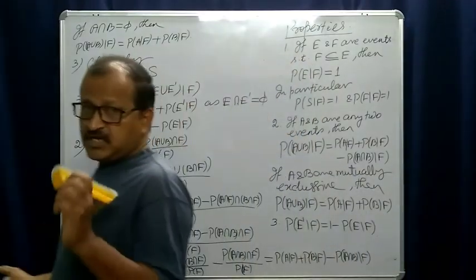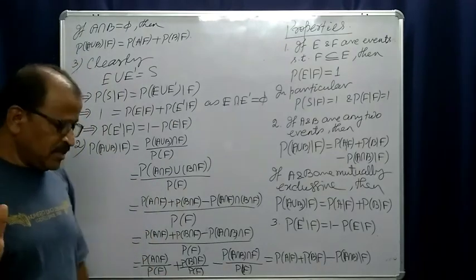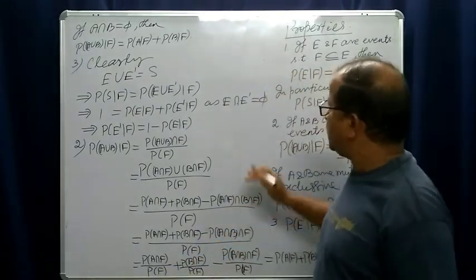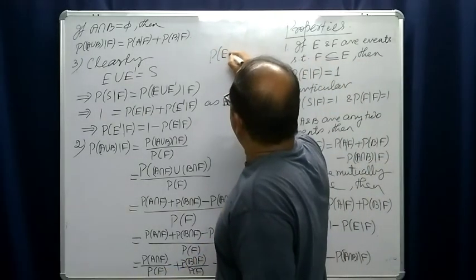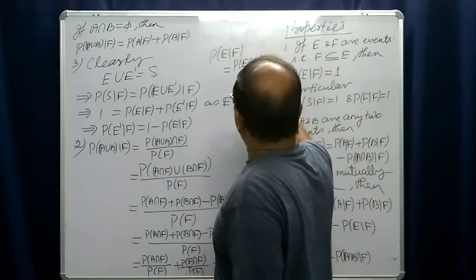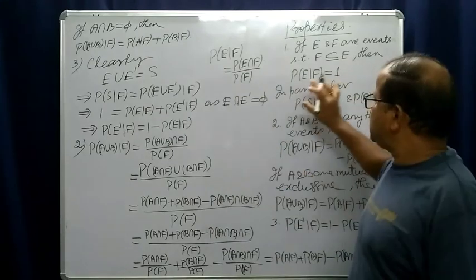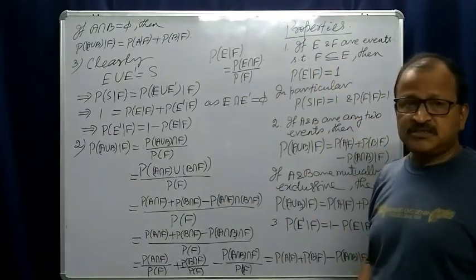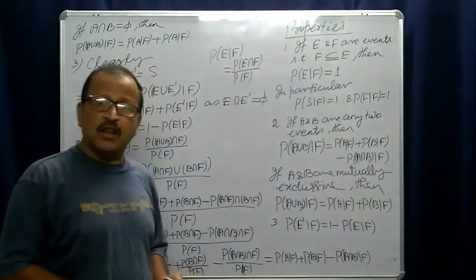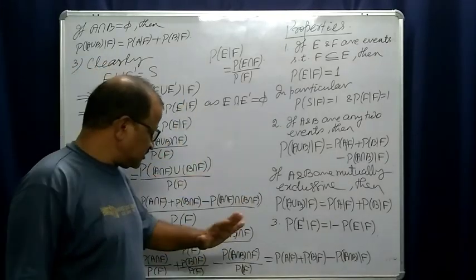So these are the three properties of conditional probability. Thus we have read the definition of conditional probability, probability of E condition F is equal to probability of E intersection F by probability of F, and its properties are these three properties. It's very simple. Next time we will do some examples on conditional probability. We'll finish here today.